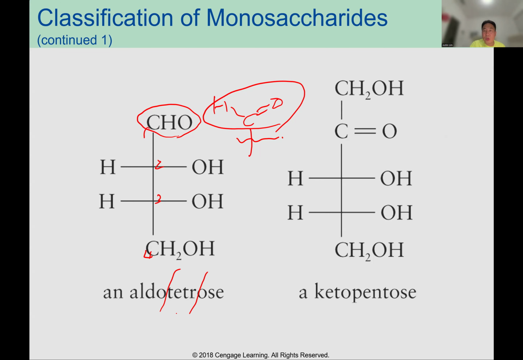And then you can also see here R, C=O, R. That's a ketone, so keto. How many carbons? One, two, three, four, five carbons. So pentose. This is ketopentose. The left one is aldotetrose. You need to classify monosaccharides.